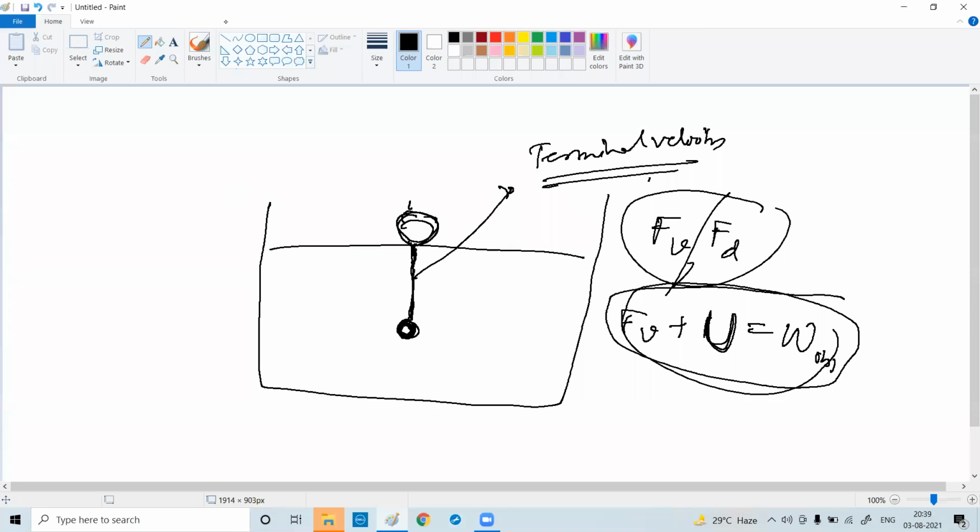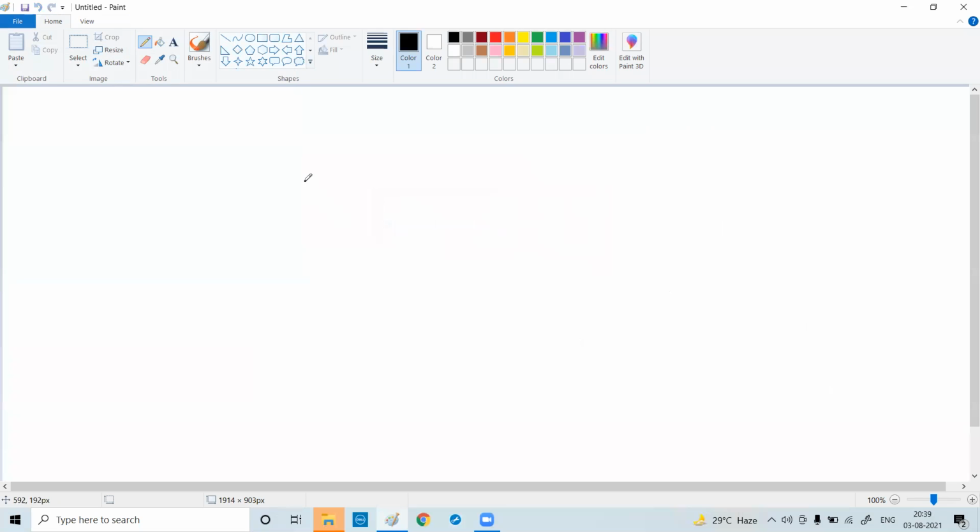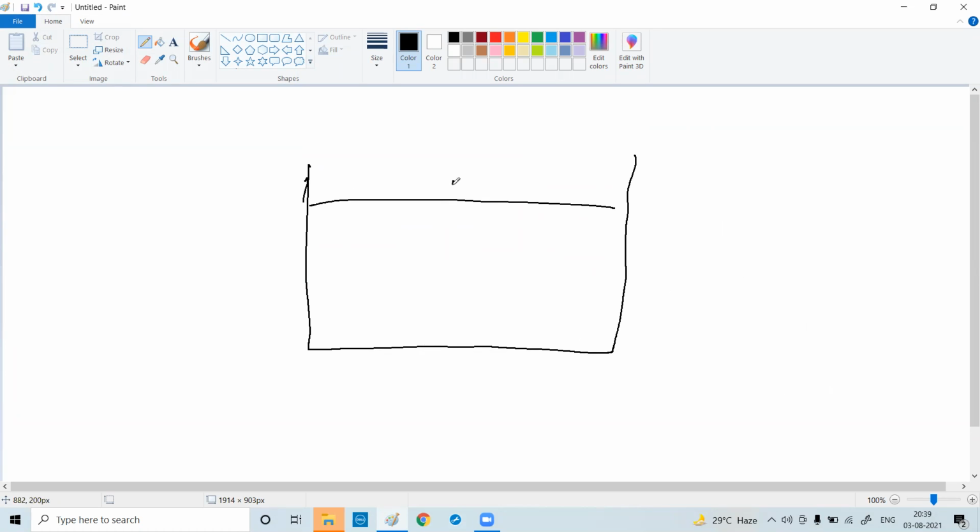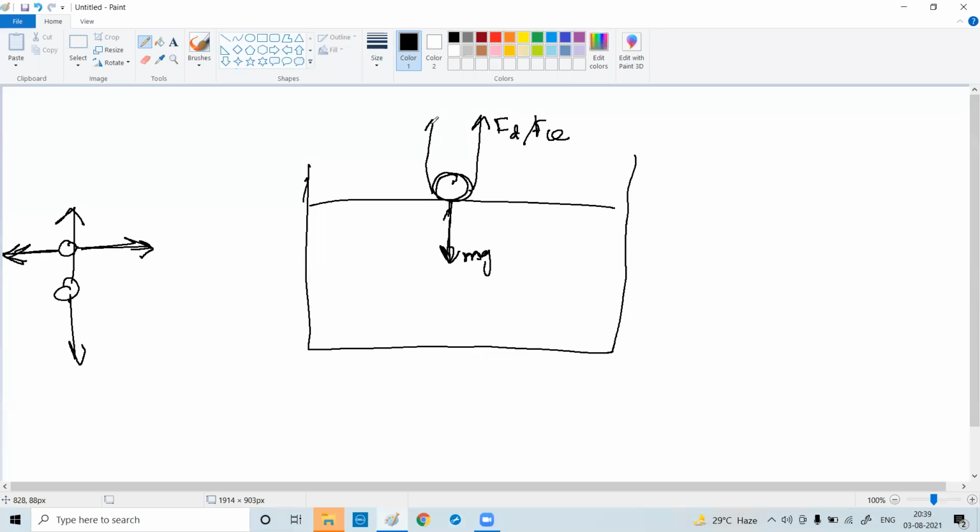Yes, sir. So now coming back to our figure, this is your vessel. I have water, so now I have a liquid here, and an object here. When the object is dropped, obviously it will have a weight. The mg is pulling the object downward, and when it falls inside, you have two forces acting. Whenever the object is moving, the drag is always opposite. If the object is moving downward, there is always a viscous drag upward. So there is a drag upward called FD or FV, and there is an upthrust or the buoyancy.